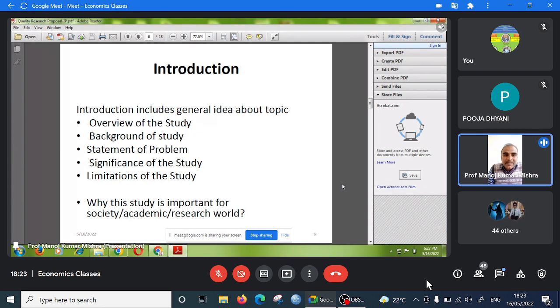And after that, you will write the significance of the study. In the significance of the study, you will try to tell why this study is important for society, or how this study is important for academic and research work for the society. Because if the significance of your study is important, then it will be approved. Otherwise, if the significance of your study is not important, not relevant, it will not be approved. A good university will not approve your topic if it is not significant.